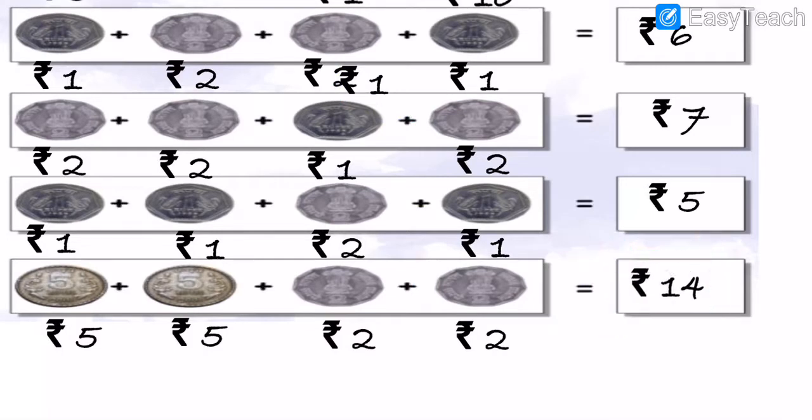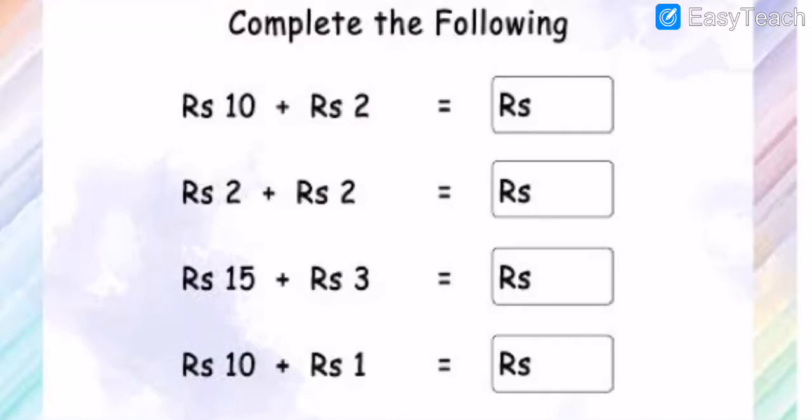Okay, dear all. So 6 plus 7 plus 5 plus 14. This is a column and this is how much rupees of all these coins. Got my points? Understood, my dear students? I hope you all have understood. Now we will move on further, my dear students.